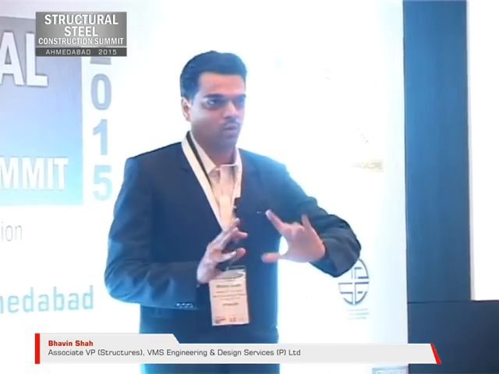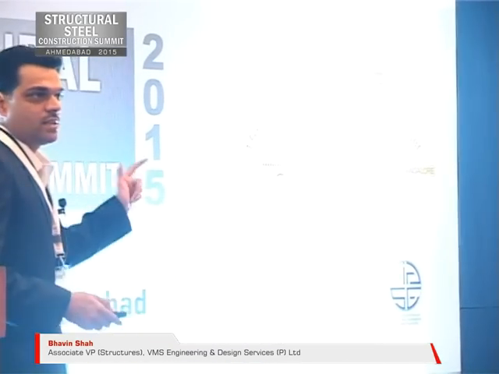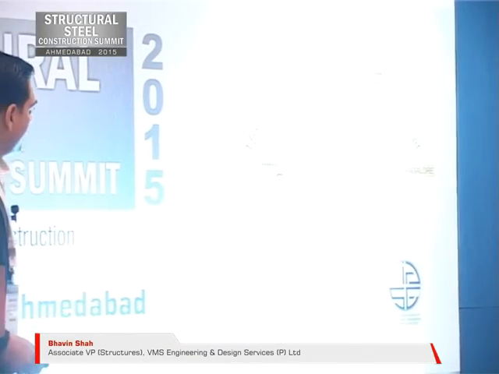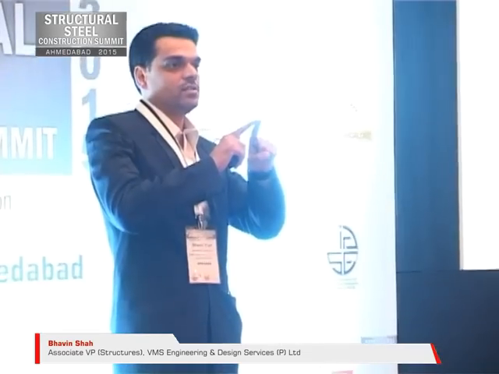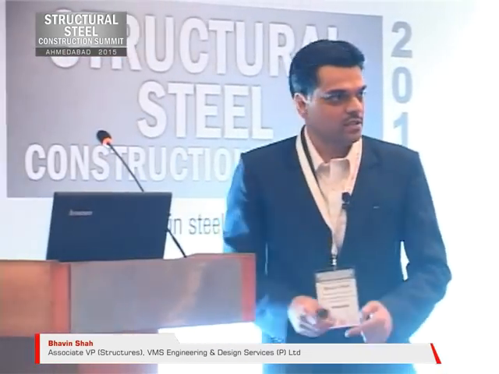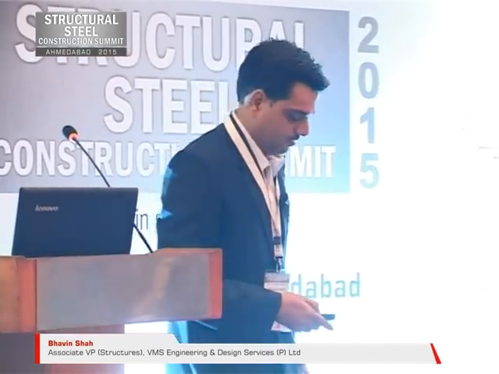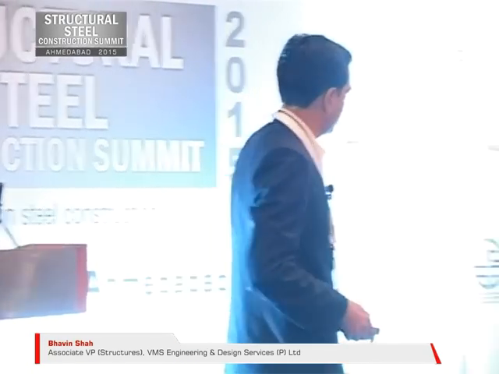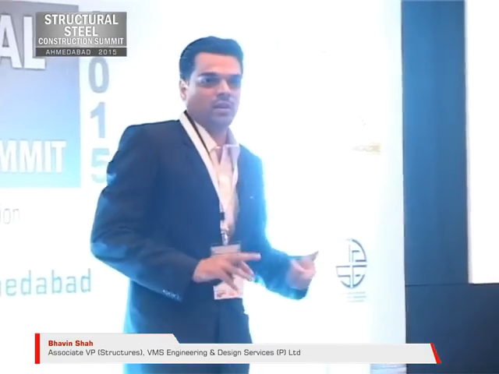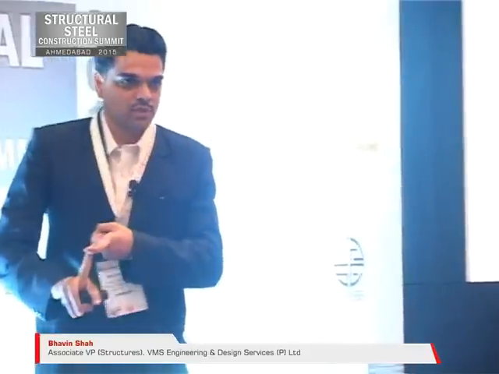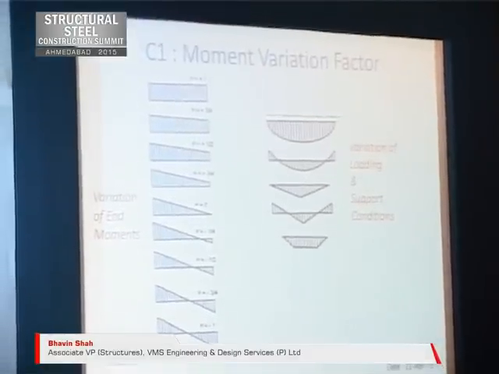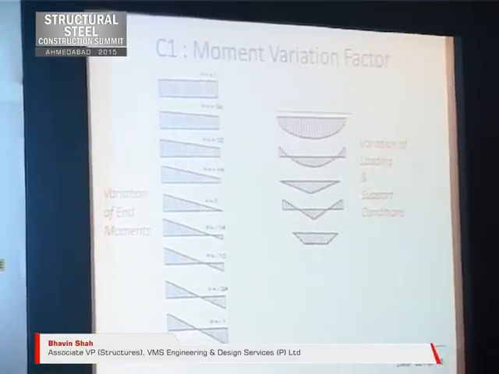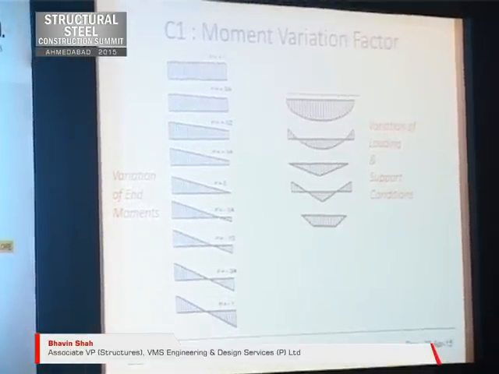So let's see quickly what C1, C2 and C3 are, because these are the three factors now introduced. C1 is the variation in the end moment. In the first figure you see the uniform moment, and then the next part is the variation of end moment. Again we will have different types of loading conditions, simply supported, then concentrated load. All different types of bending moment diagrams will be there, which will be catered for through this C1 factor.